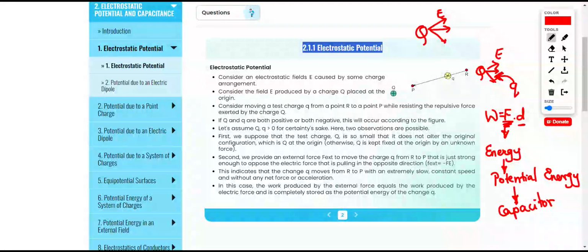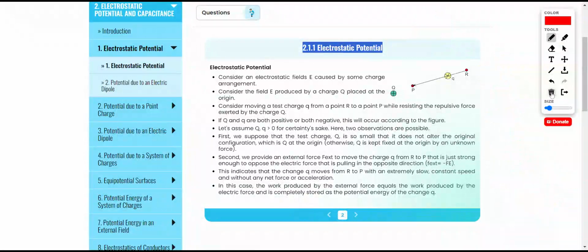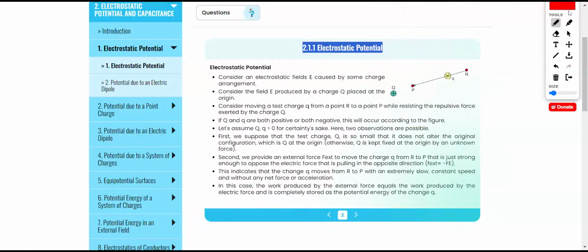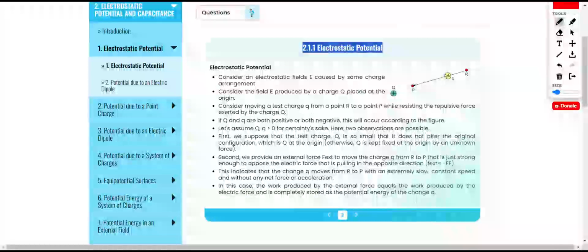Okay. Now let's move further. What do you mean by electric potential? Electric potential is the amount of work needed to move a unit electric charge from a reference point to a specific point in an electric field without producing an acceleration.